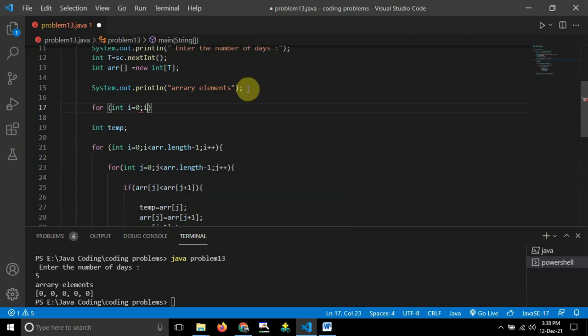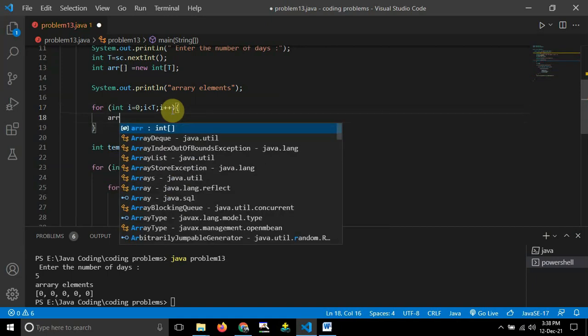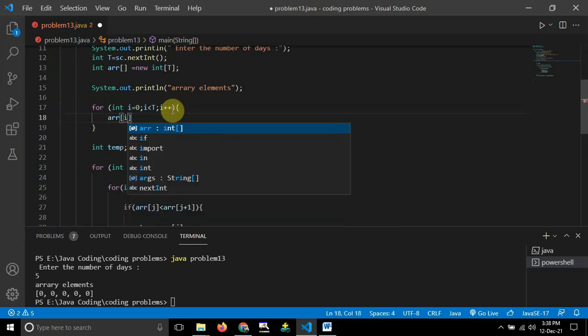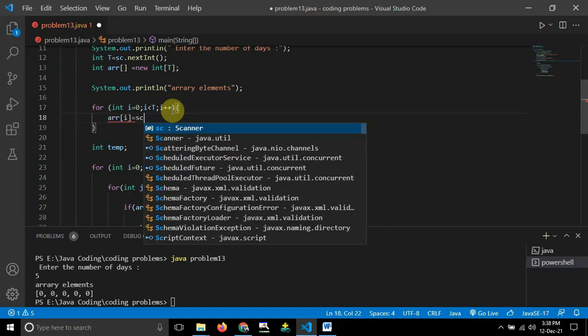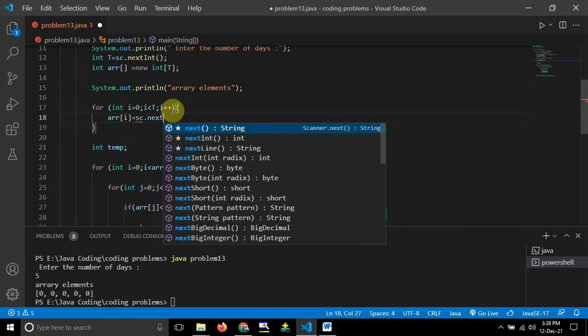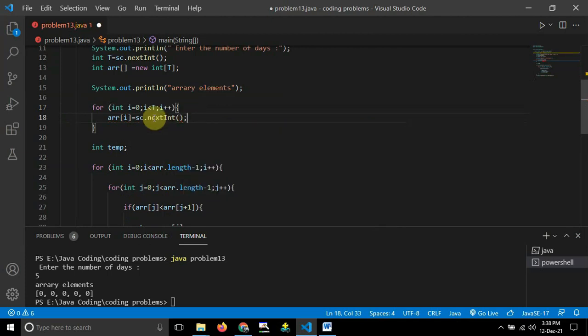After that i should be less than t, that means its size should be less than the number of days. Then i plus plus, and here the main logic comes: array of i will be sc.nextInt. So this will make sure that whatever I enter as 5 elements will be stored in this array.